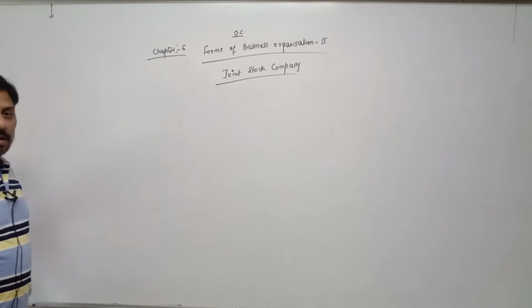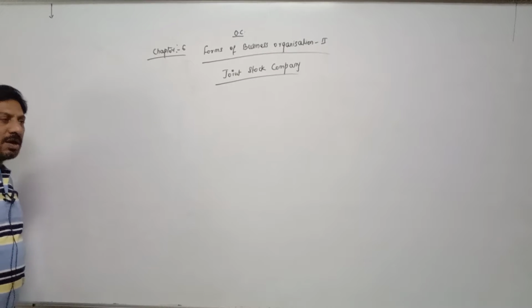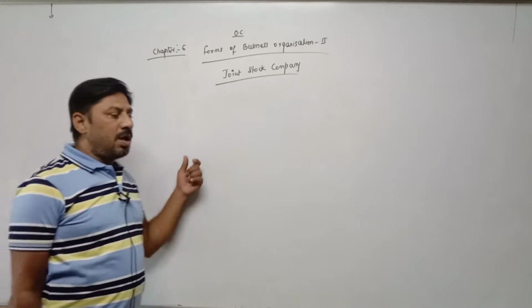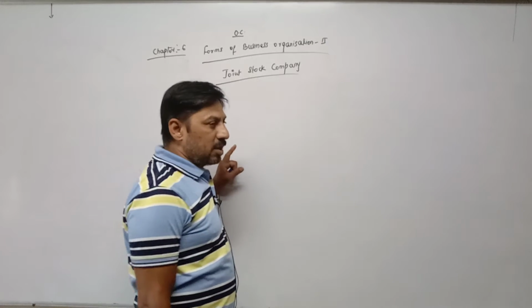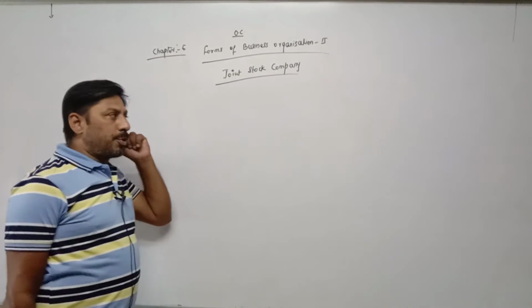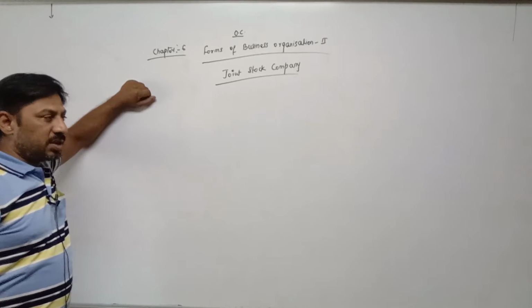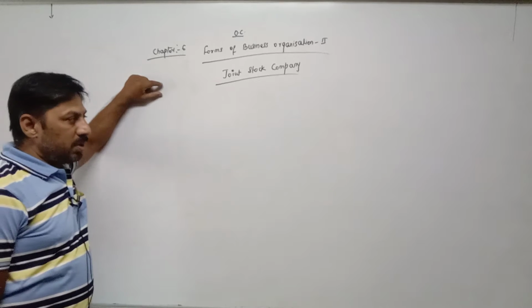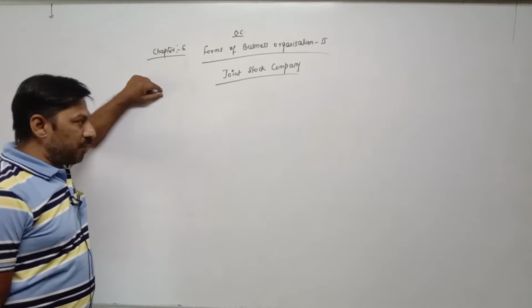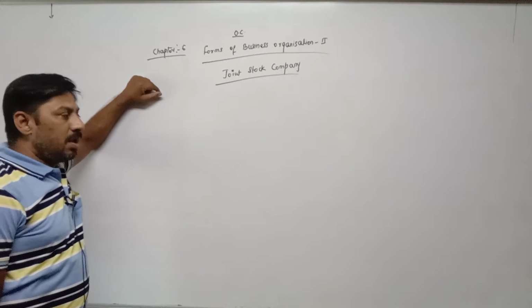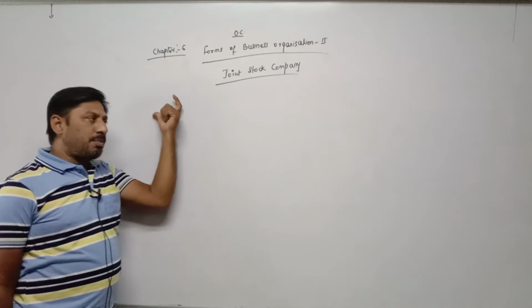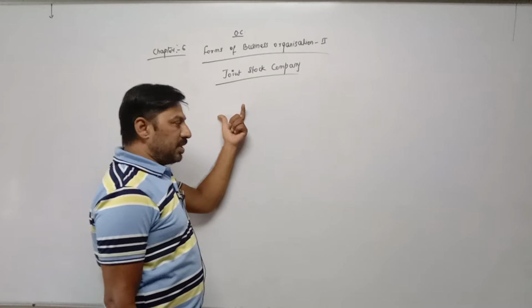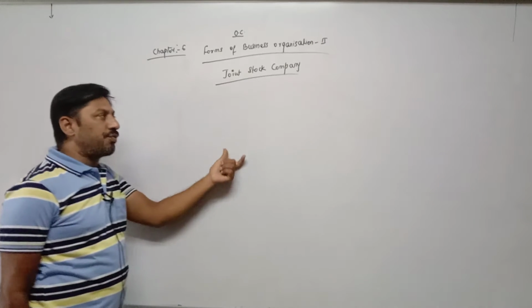We all know what sole proprietorship is: any business activity which is owned, managed, controlled by a single owner is called sole proprietorship. But one limitation is there: they can invest only a limited amount into the business. If they want to expand, besides their capital, they can borrow money from a bank. They do not have any other source of finance.